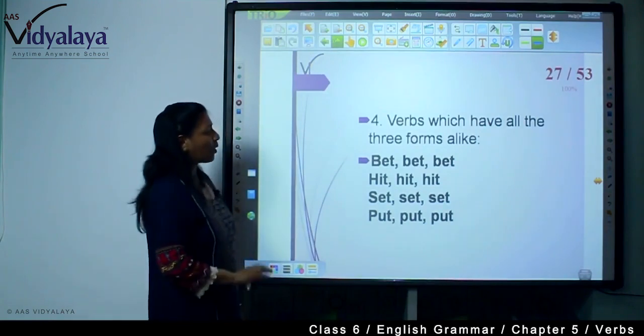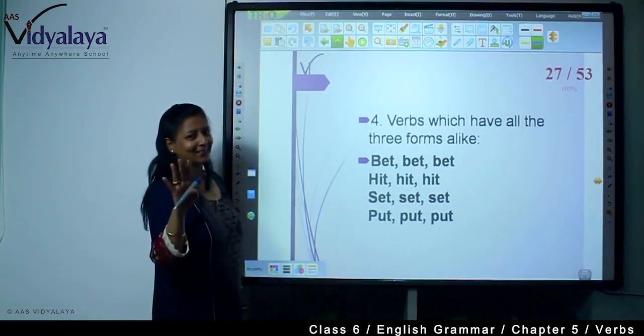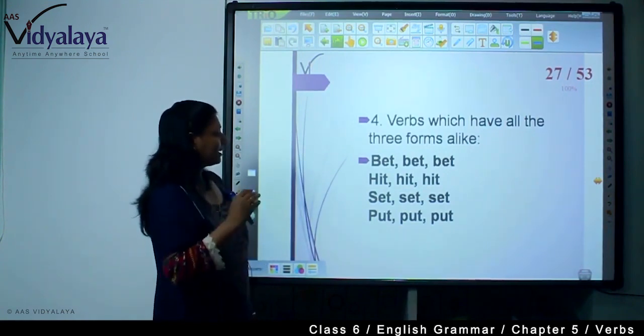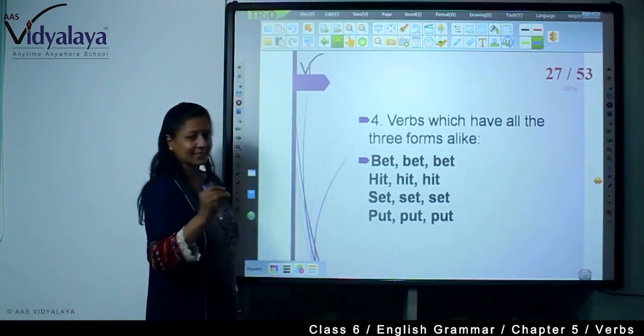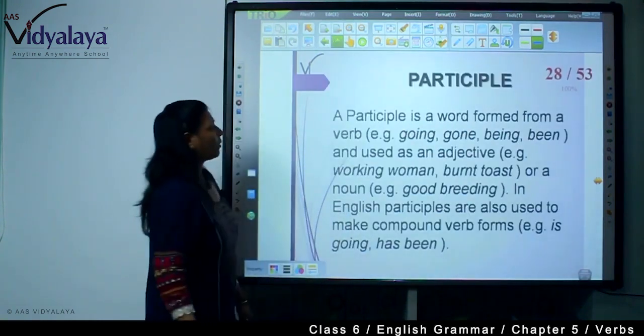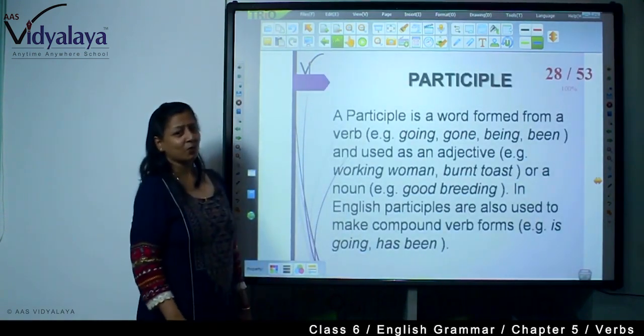Now, verbs which have all three forms alike. This is how these all come into weak forms. For example, bed, hit, set, and put. Now, here we are seeing one more thing.